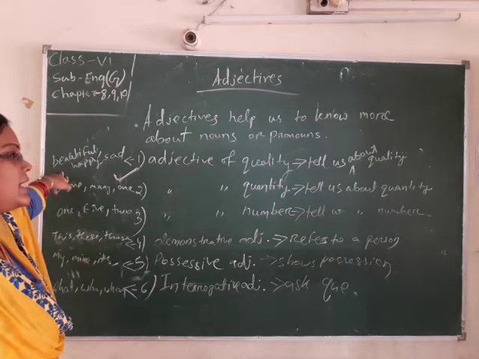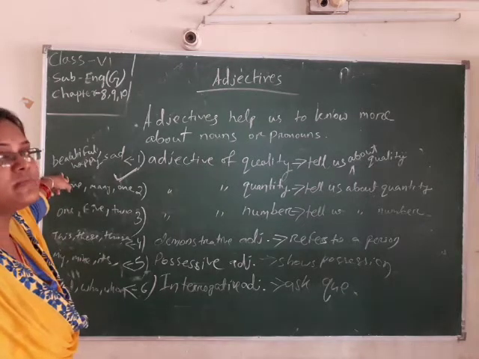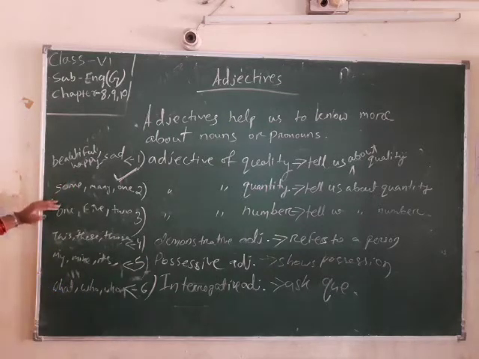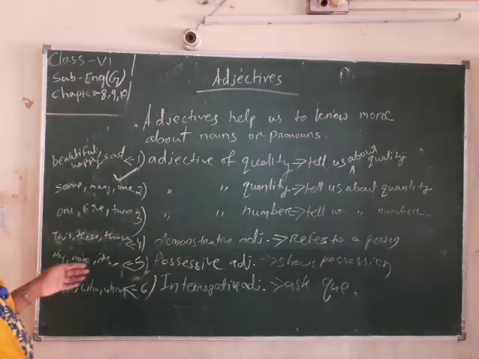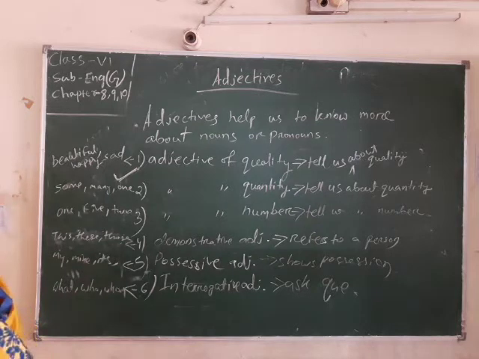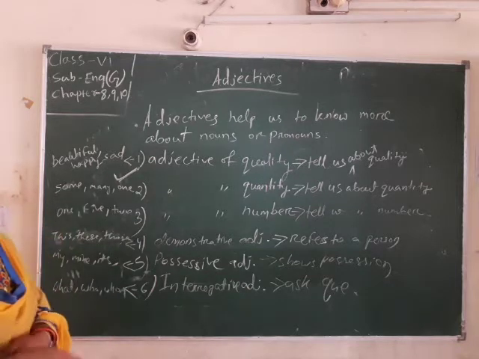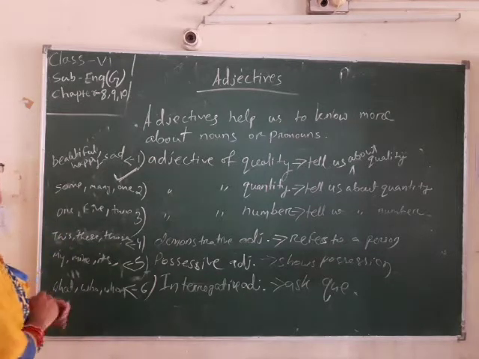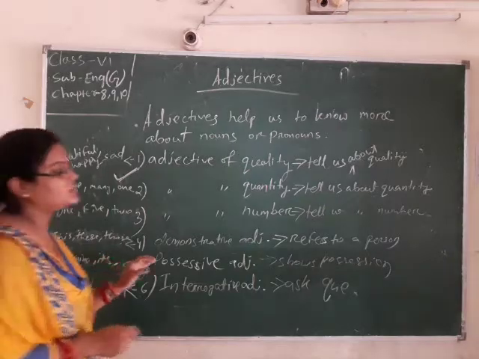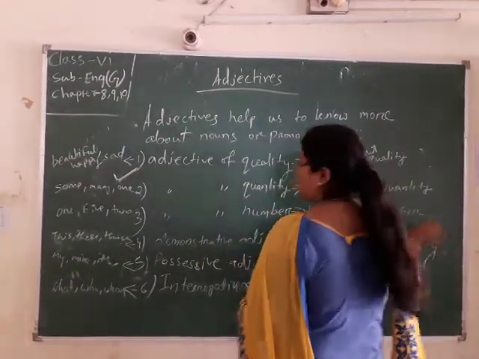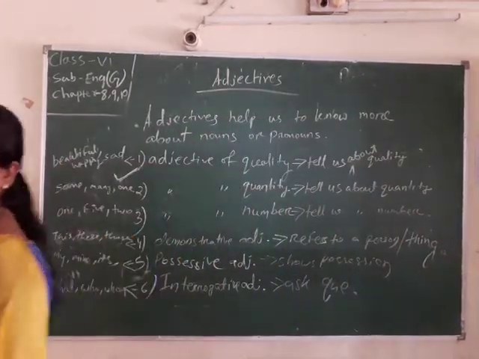Then the second, adjective of quantity. Adjective of quantity tells us about quantity. That is some, many, and one. Then adjective of number that tells us about number. Likewise 1, 5, 2, 3, 6. Then demonstrative adjective refers to a person or thing. That is this, that, these, those.